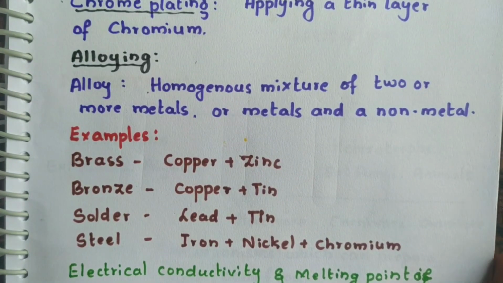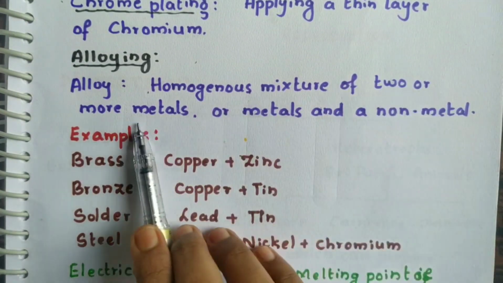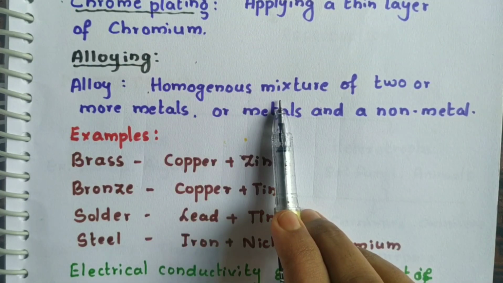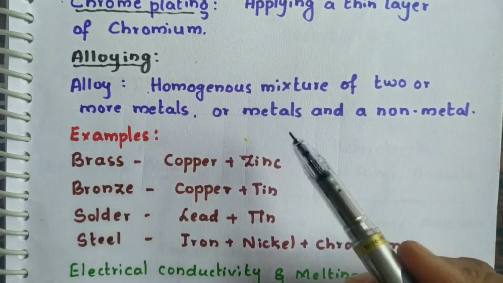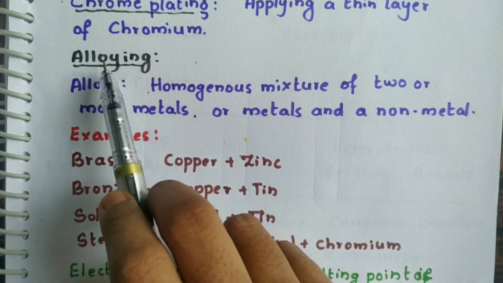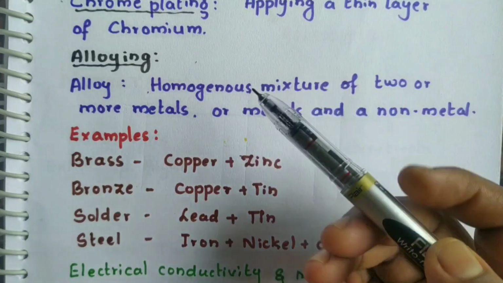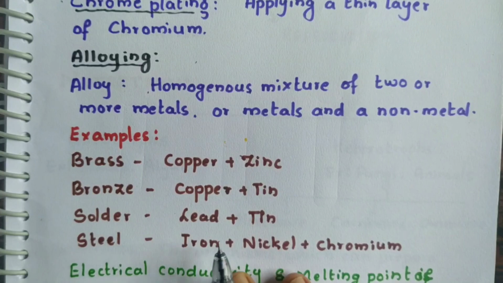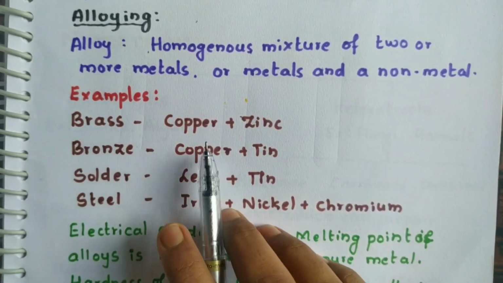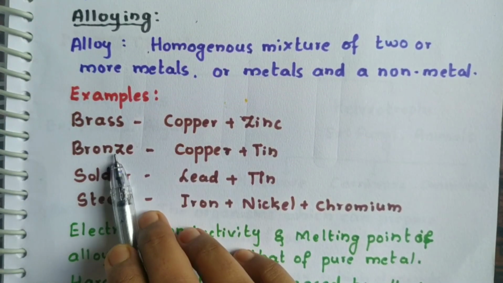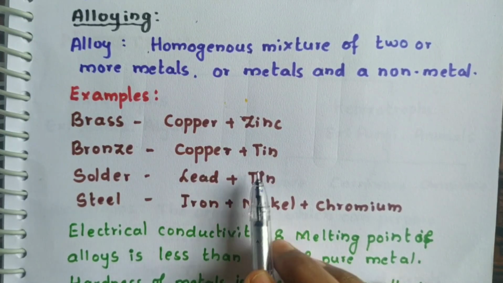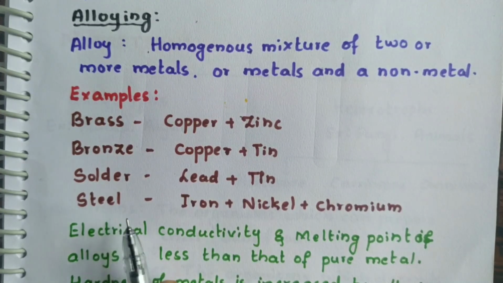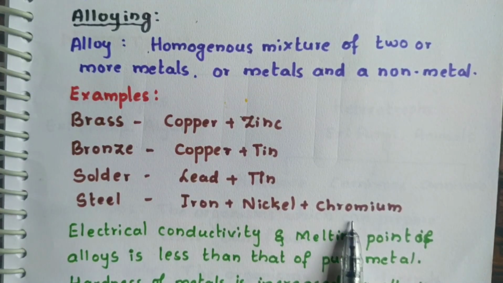So what are alloys? Alloys are homogeneous mixture of two or more metals. Homogeneous means they are thoroughly mixed. Evenly, two or more metals are evenly mixed is called alloy. It may not be only the metals, we can also mix them with non-metals. Let us see few examples for that. Brass is made up of copper and zinc. Bronze is made up of mixing copper and tin. Solder is made up of mixing lead and tin. Steel is made up of iron, nickel and chromium.